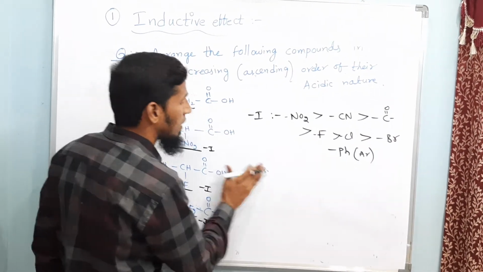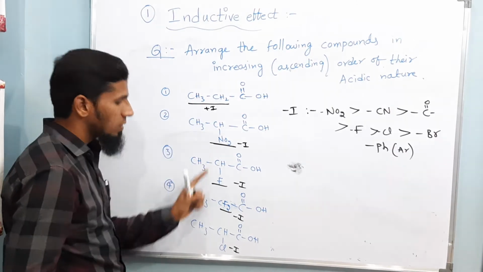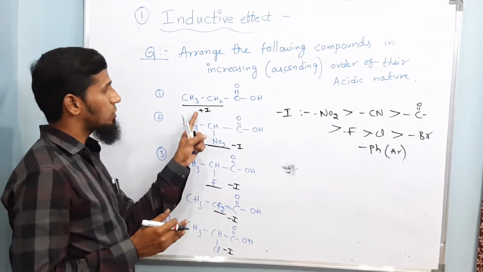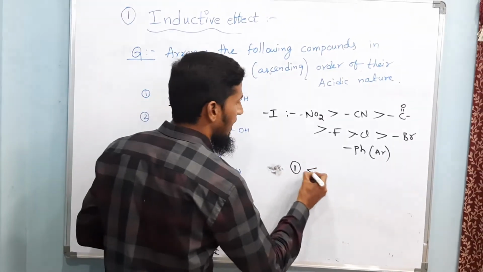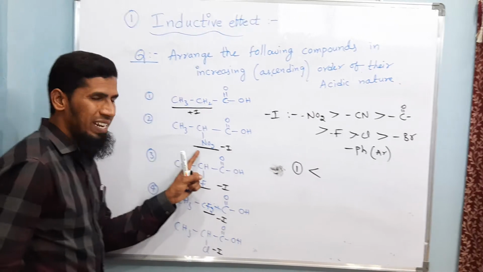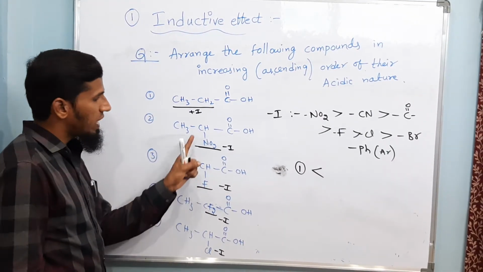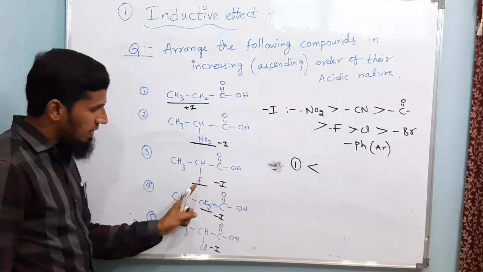Ascending has been asked, so that means less acidic to more acidic. Which one is the least acidic? We know plus I groups decrease the acidic nature, so the first one is the least acidic. Then minus I is stronger: fluorine, two fluorines, chlorine, nitro, and one fluorine. So this is stronger than this, than this.